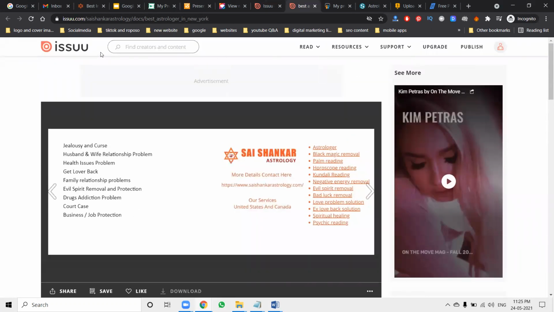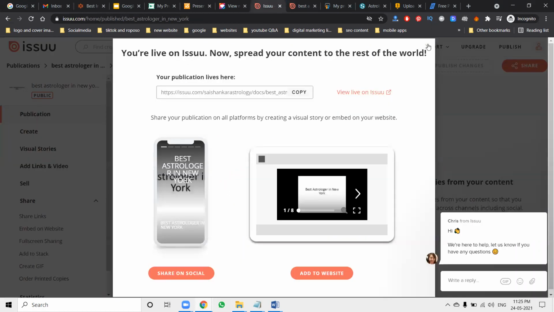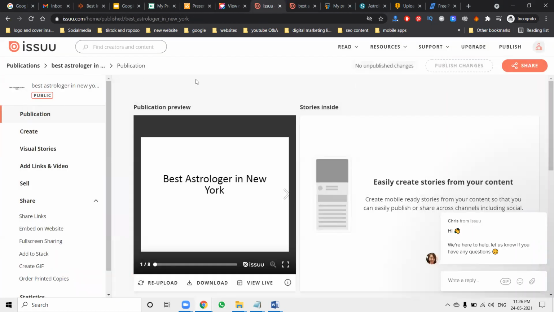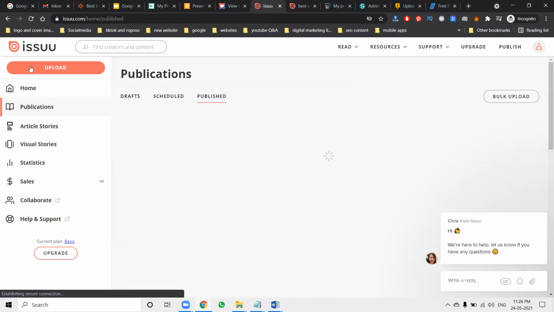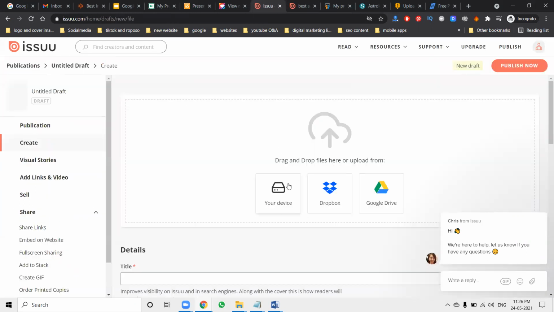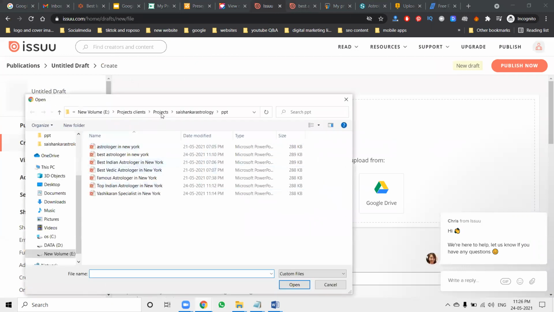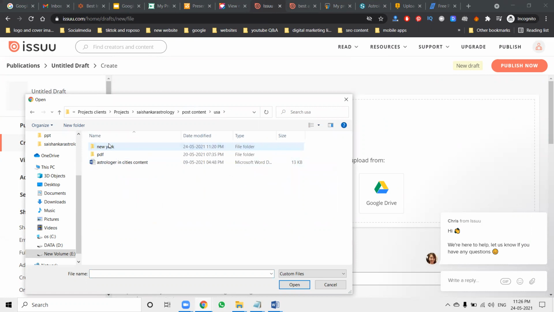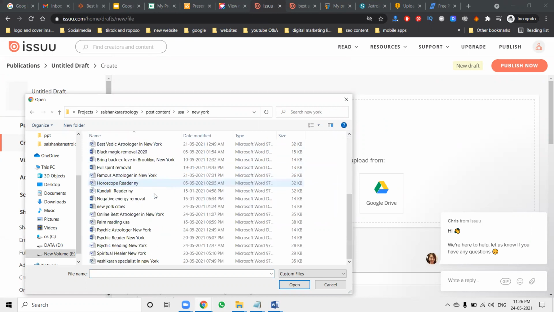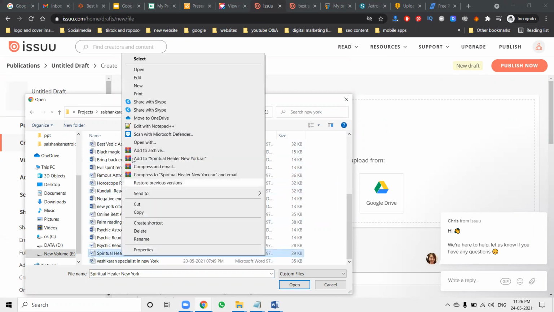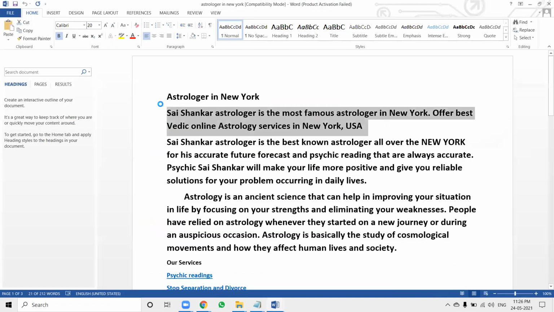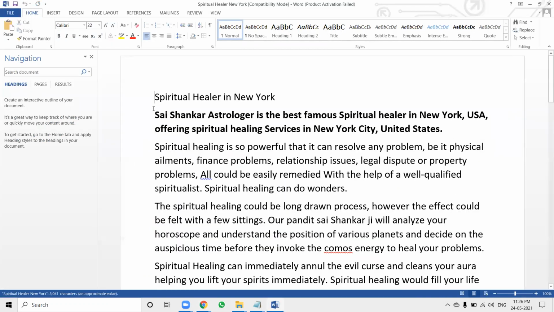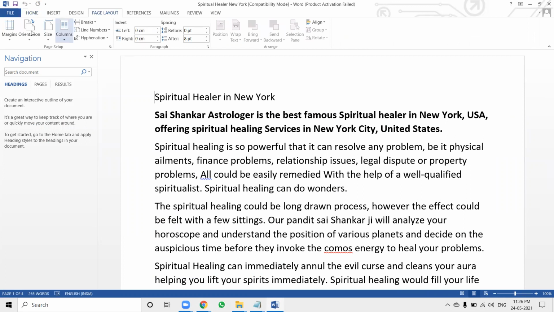And in the same way, we can also post a Word document. Not only PPT will be submitted, there's no such restriction. We can submit a Word document also. Go to the device option, and select the Word document you will be posting here. This Word document is created with proper navigation. Just open the file. The file is in this particular format, and the page layout is landscape.